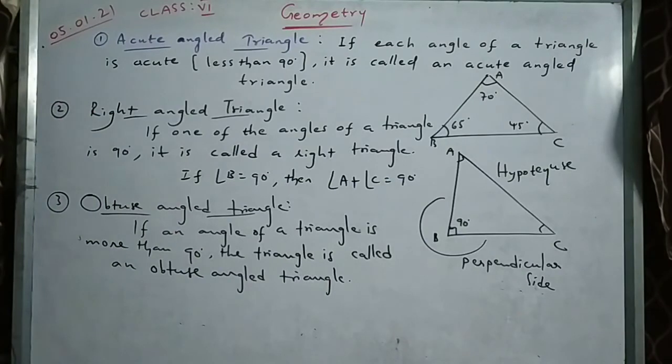Okay, exactly one angle should be more than 90 degrees.